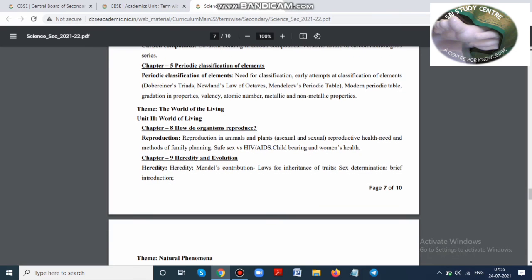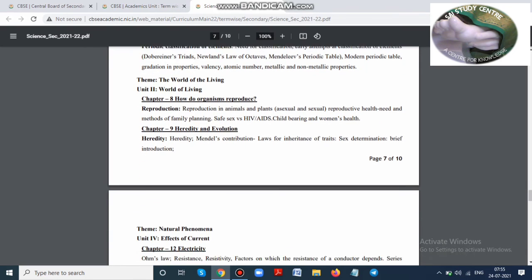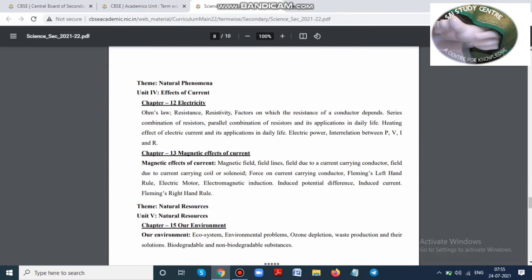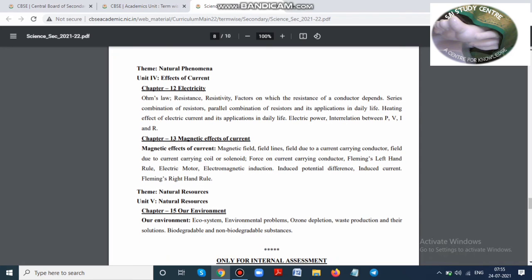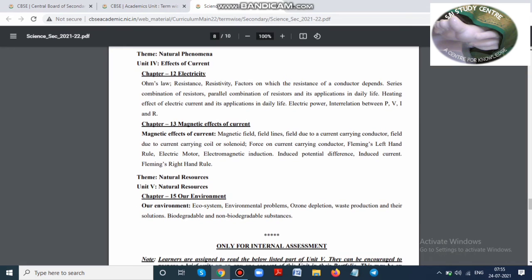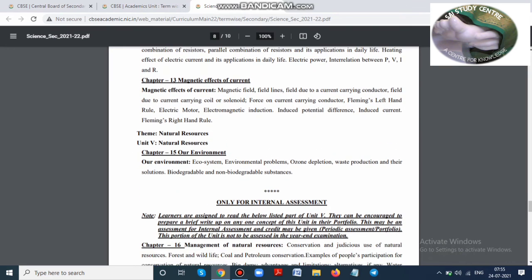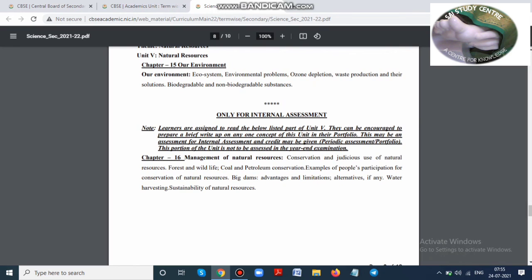Chapter 8 is completely there, and in chapter 9, no evolution, only heredity. Effects of current, the magnetic effect of electric current, is completed like last year. In magnetic effects of current, only AC and DC, the difference; the generator is removed. Our environment is the entire unit as usual. And only chapter 16, management of natural resources, is kept only for the internal assessment.